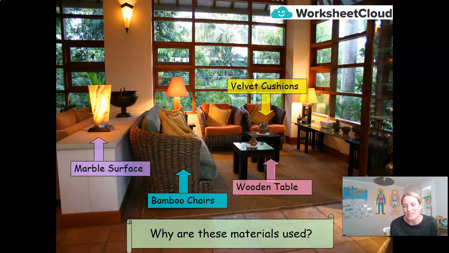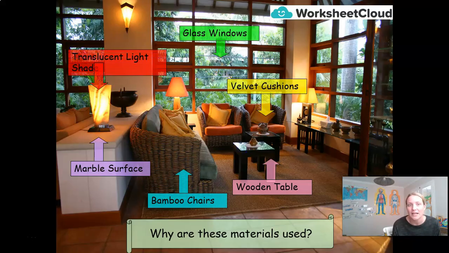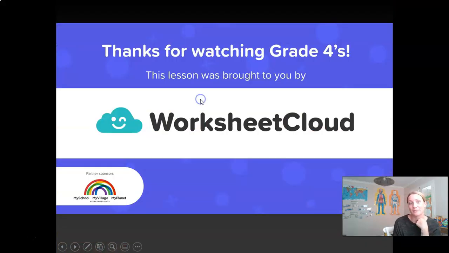Velvet cushions, obviously, for their ability to be soft, and the glass windows for their transparent ability. I was about to say translucent, sorry, transparent ability. That room has got a lot of natural light flooding into the room, and it makes it a very beautiful room. It's stunning views as well. Whereas this lampshade is translucent, and this comes back to the point I was making earlier. This type of light is a lot warmer and softer because of the translucence of the lampshade.